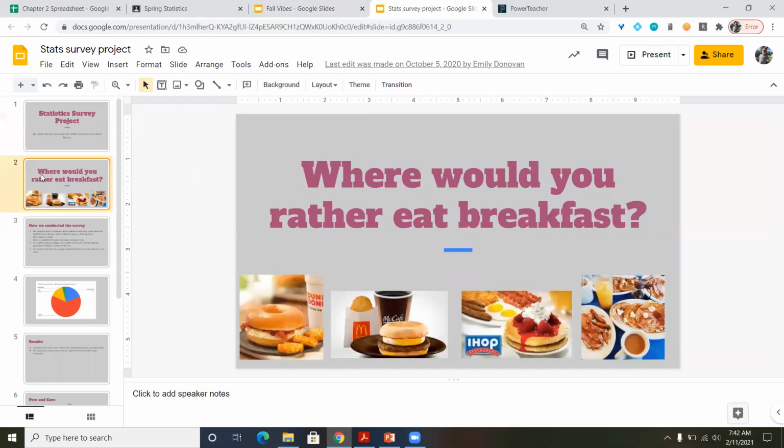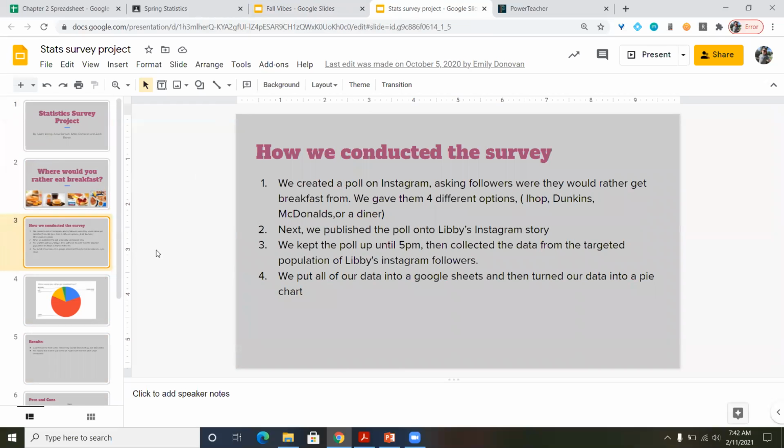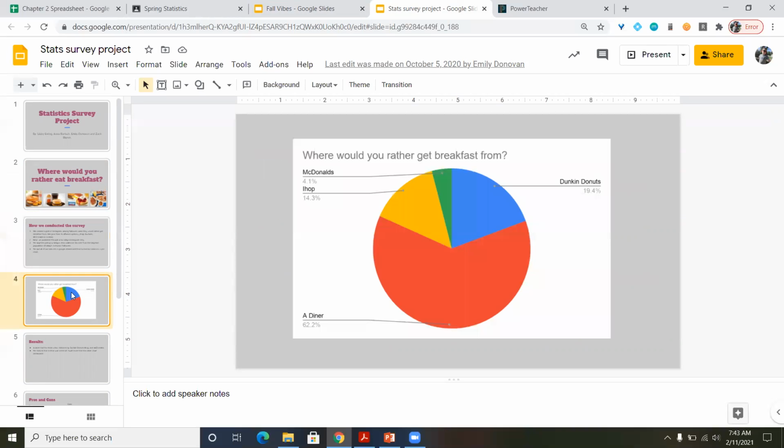They wanted to know, where would you rather eat breakfast? And so I thought that this was interesting that they targeted Instagram followers. So they put it on their Instagram story, and then they were able to collect information that way. Now, if you just sent out a question to your Instagram followers and you got 50 responses, that's technically convenience sampling. So what they would have needed to do is to collect more than 50 people and then use maybe simple random sample or another technique to pick from those 70 people or something like that.